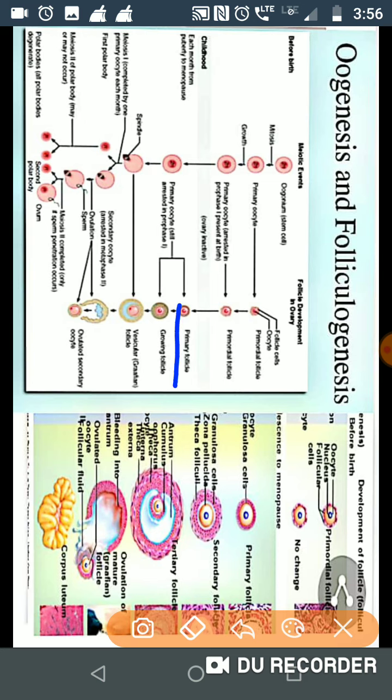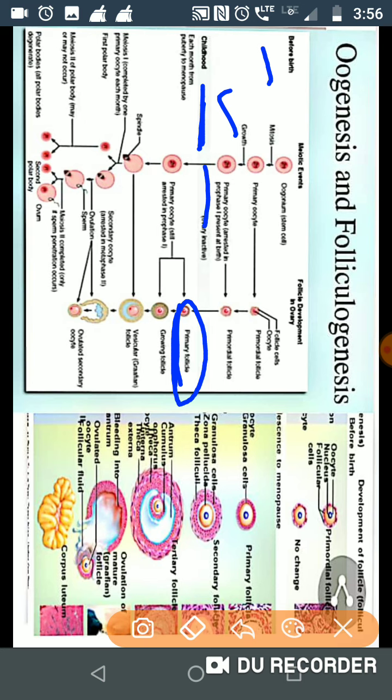After growth, prophase 1 starts, but it is arrested at the time of birth. Now it is converted into a primary follicle. So at the time of birth, a large number of primary follicles are formed, and they degenerate from birth till the attainment of puberty.